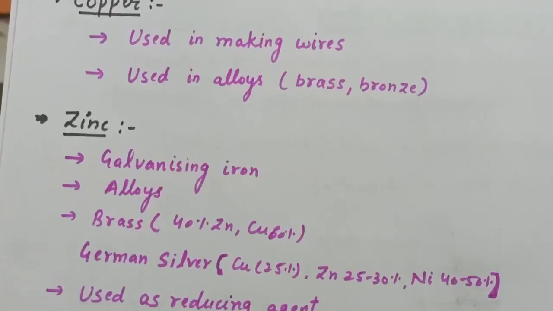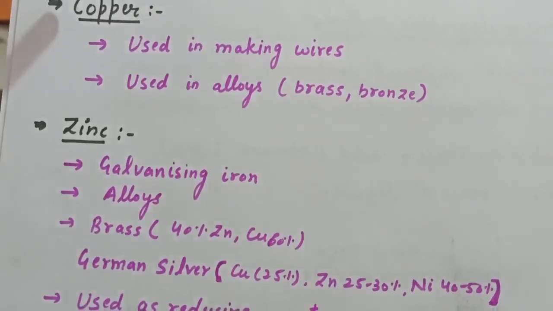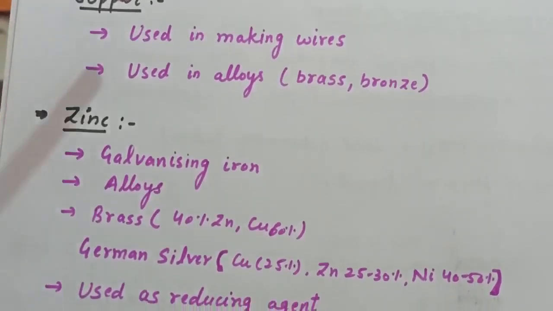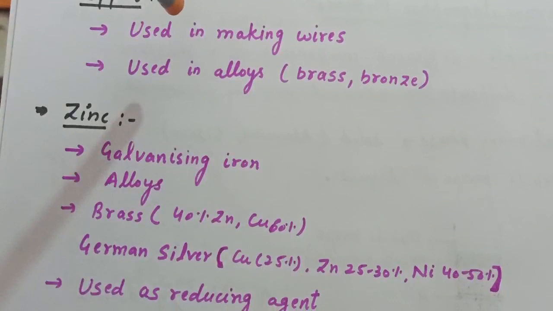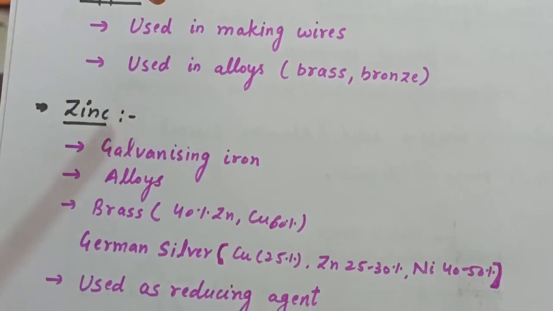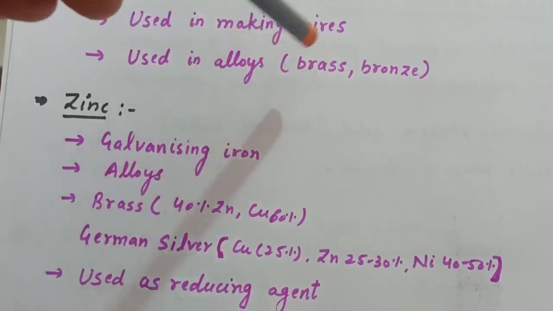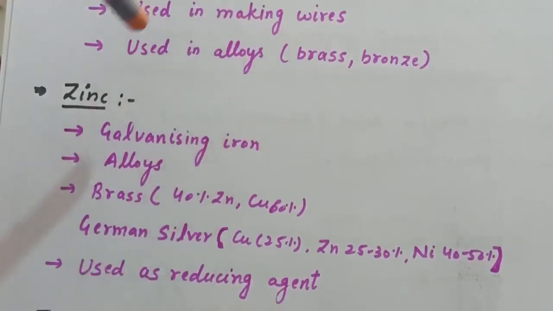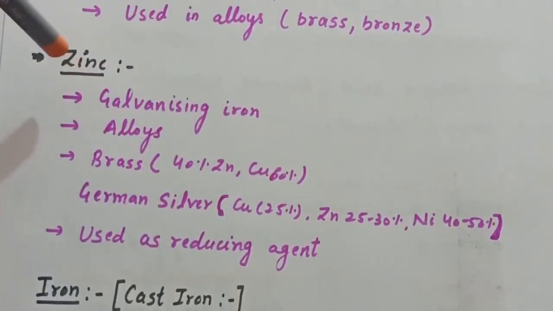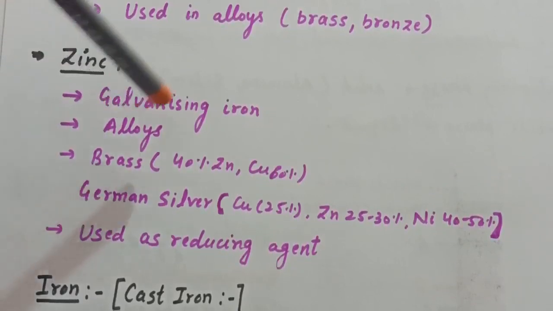Next is copper. Copper is used for making wires in electrical industry and for water and steam pipes. It is also used in several alloys, for example brass and bronze contain copper. Next we have zinc. Now zinc metal is used in galvanizing iron.